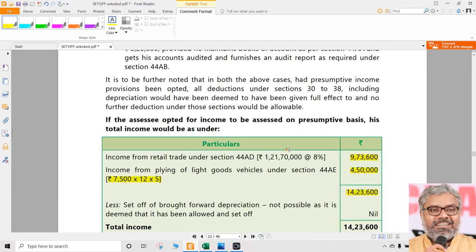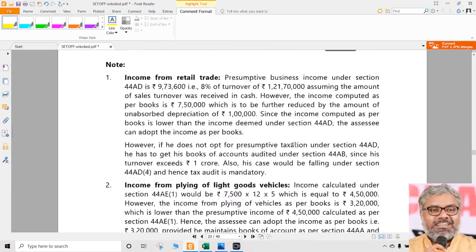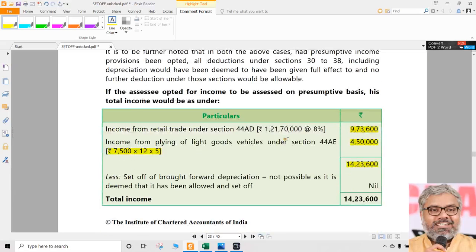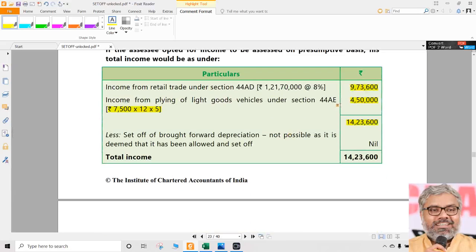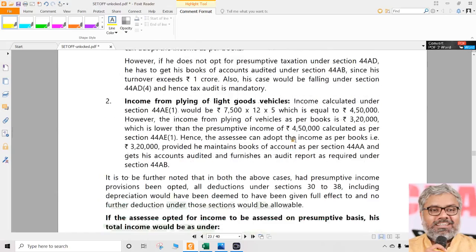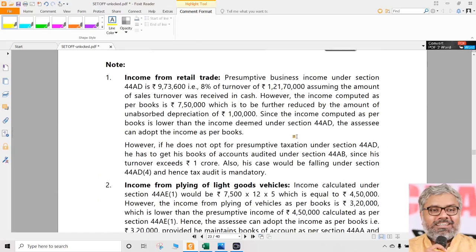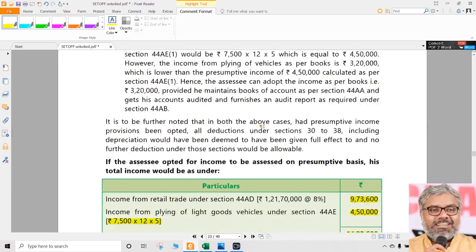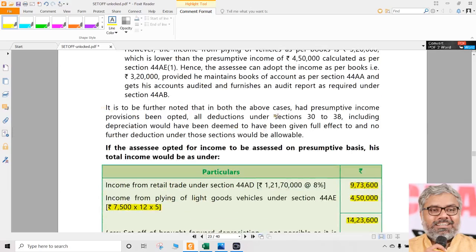None of this is related to this chapter. All of this is PGBP. Already we should know all this. Nothing new here. But what is the only point to be once again reiterated? If the SSE chooses the presumptive income, he cannot claim the deduction of unabsorbed depreciation, because all the deductions are deemed to have been already given. That's all. So that is a point here to be mentioned.